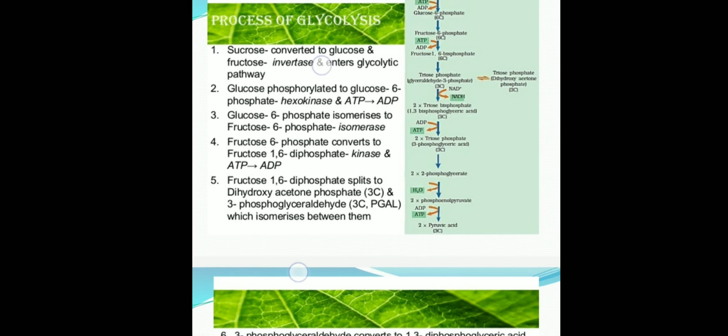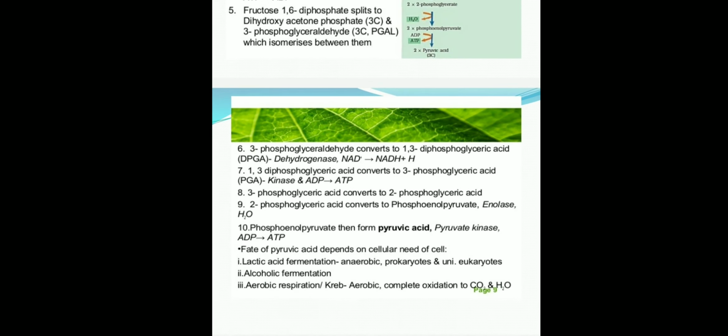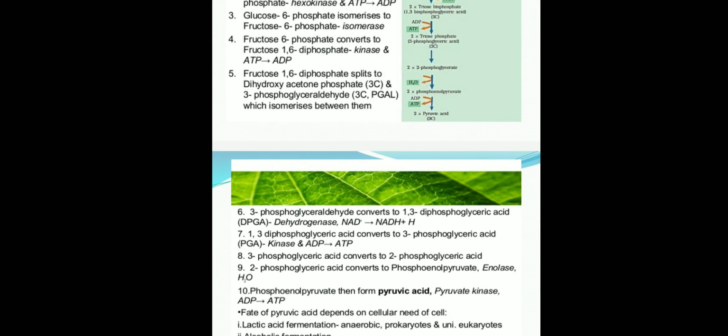Now this 3-phosphoglyceric acid converts into 2-phosphoglyceric acid. Molecules are given earlier that we are not discussing. So 3-phosphoglyceric acid, now what happened? It converts into 2-phosphoglyceric acid. Later this 2-phosphoglyceric acid converts into phosphoenol pyruvate in the presence of enolase enzyme. So 2-phosphoglyceric acid or glycerate converts into phosphoenol pyruvate, PEP.